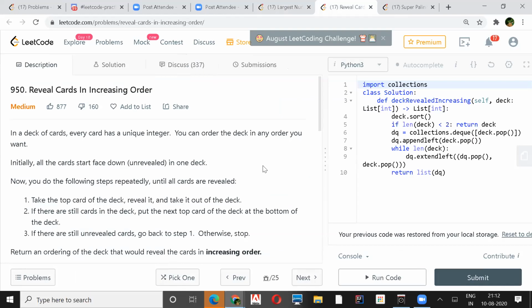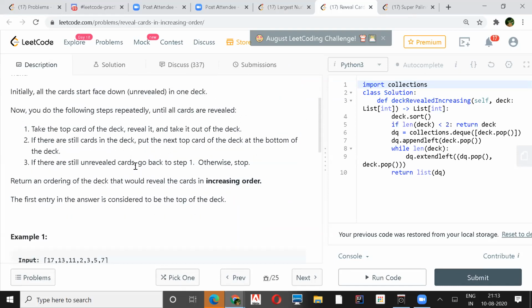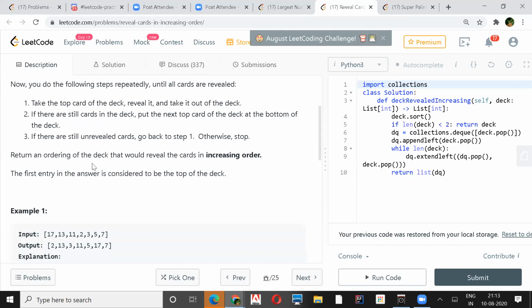So our next is revealing cards in increasing order. A deck of cards is given, each card has a unique integer, and we are supposed to order the deck. You can order the deck in any order you want. Initially all the cards face down, that is, not revealed. The process is: you take the top card, reveal it, and take it out of the deck. The next top card, you pick it and put it at the bottom of the deck. If unrevealed cards are still there, repeat the entire process again. We have to return an ordering of the deck that would reveal the cards in increasing order.